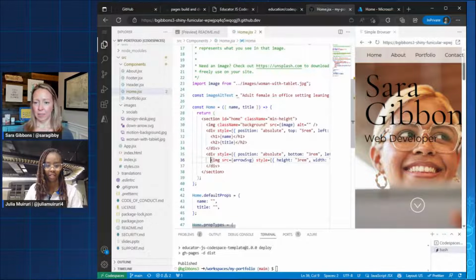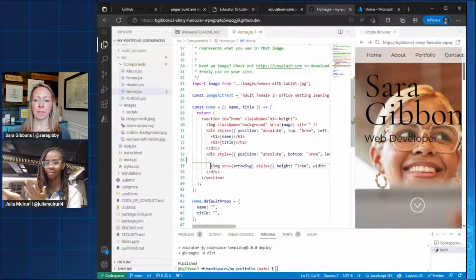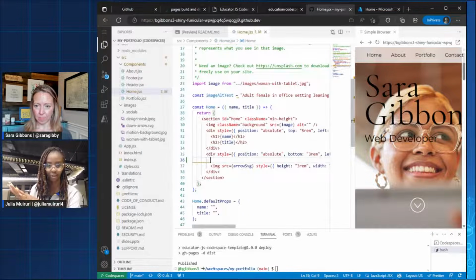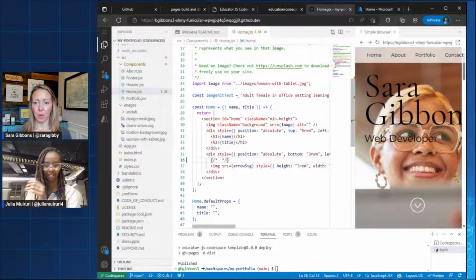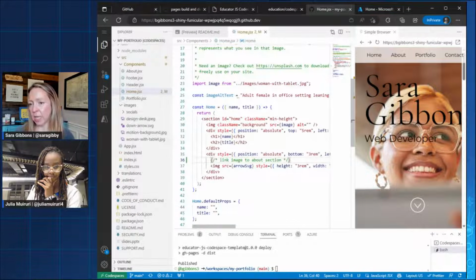Yeah. So what do you think we should do? What should we ask Copilot to link it to? It's actually interesting that I want us to see how Copilot can tell what we're trying to do. So let's see the prompt that we would use for Copilot to suggest something. Tell me if I'm following along with you, right? Are you using a prompt like this, link image to about section, something like that? Mm-hmm. Let's see how that goes.